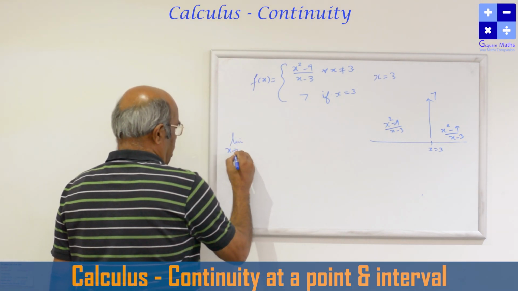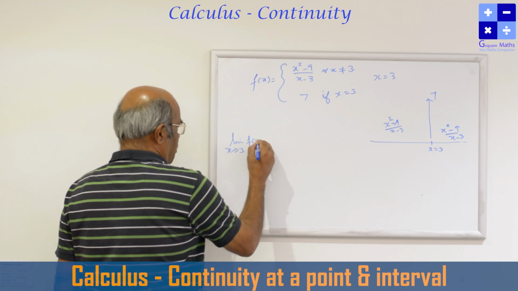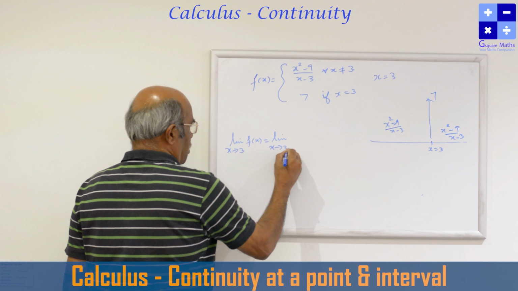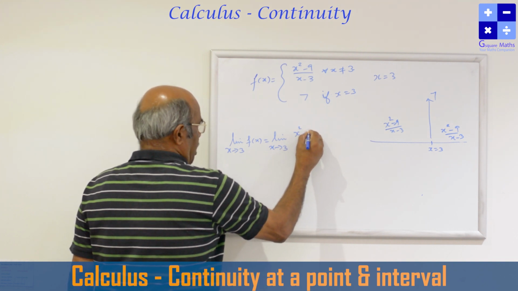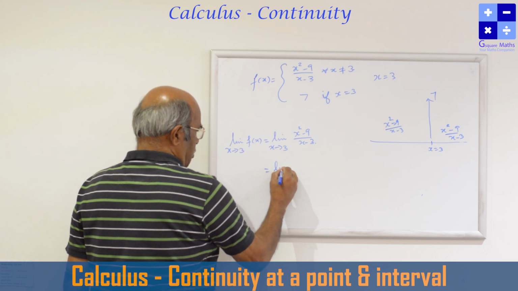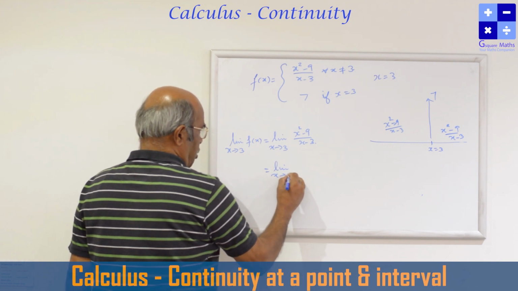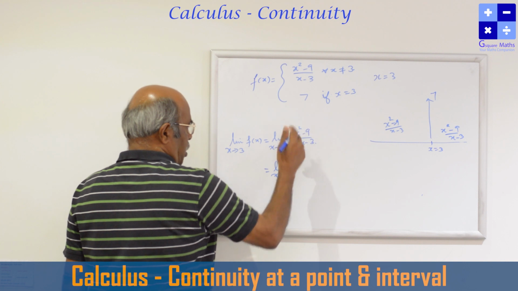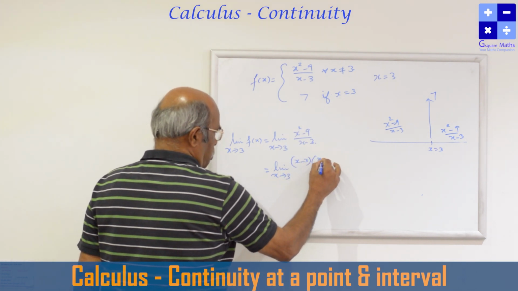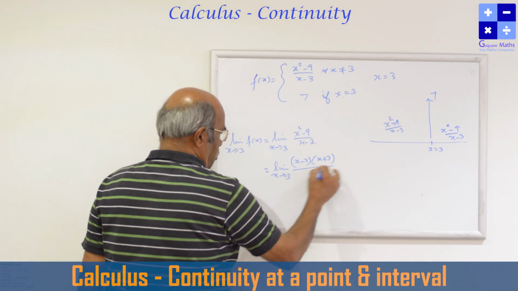Limit x tends to 3 of f(x). Limit x tends to 3 of (x square minus 9) by (x minus 3). That is equal to limit x tends to 3, a square minus b square can be written as (x minus 3) into (x plus 3) by (x minus 3).